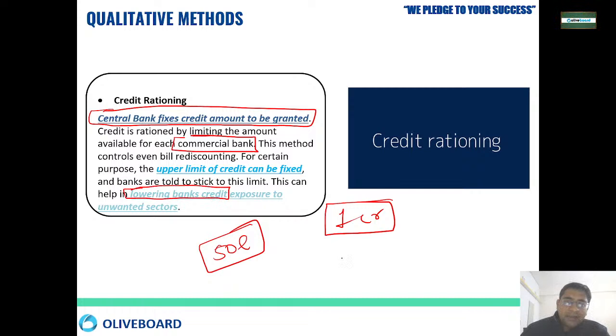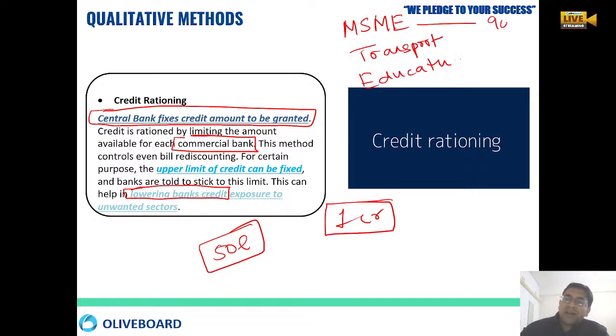Sometimes RBI says that if the MSME sector is there, then we have the transport sector, then we have the education sector. So RBI says that if some MSME sector people come, then provide them 90% loan.